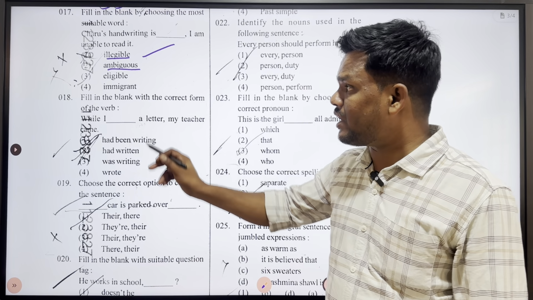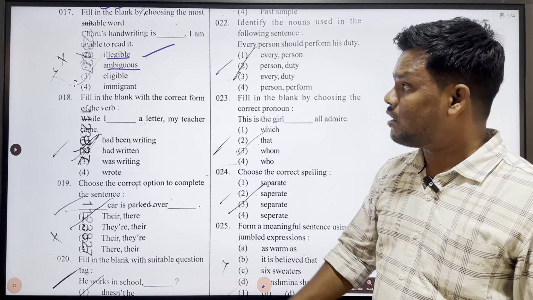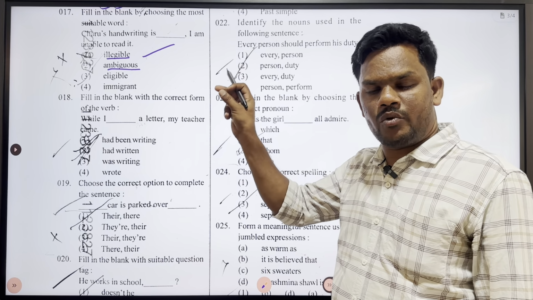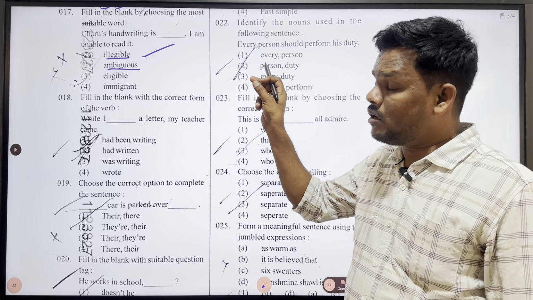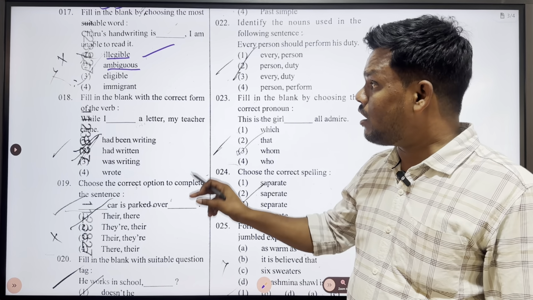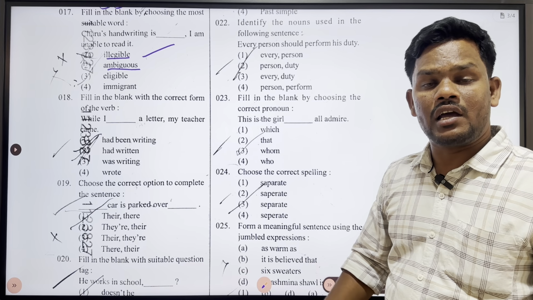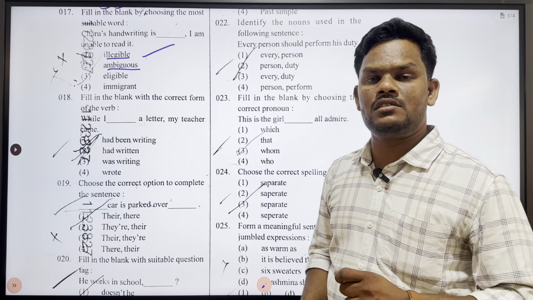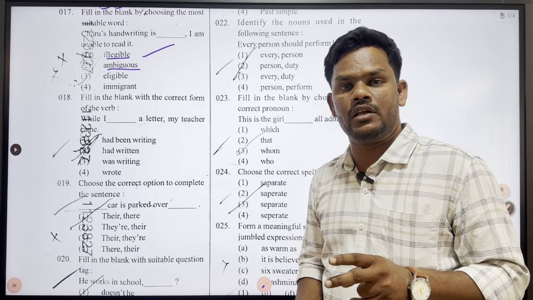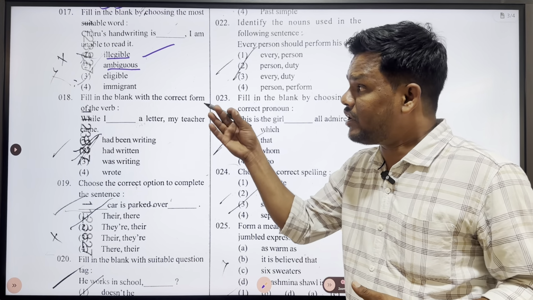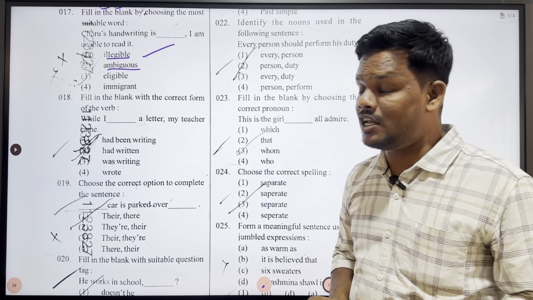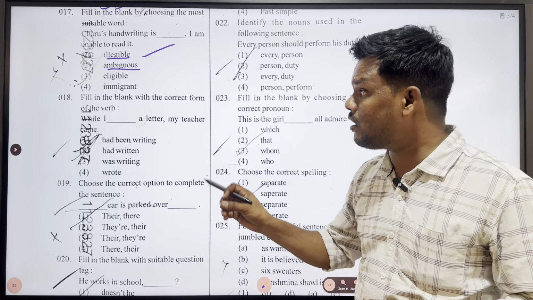But the difference between illegible and ambiguous is, illegible is the situation where we get confusion by seeing others' handwriting, and ambiguous is nothing but confusion in meaning. We suddenly find some words giving two different meanings with the same word. There we get confusion. So illegible is confusion in handwriting, ambiguous is confusion in meaning.